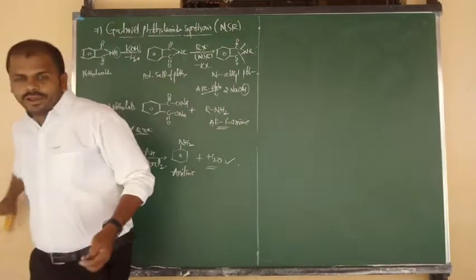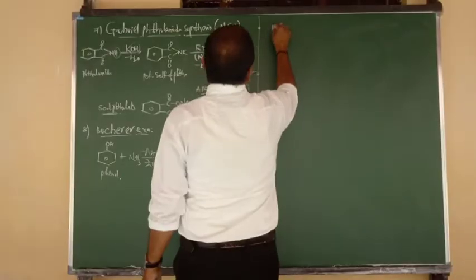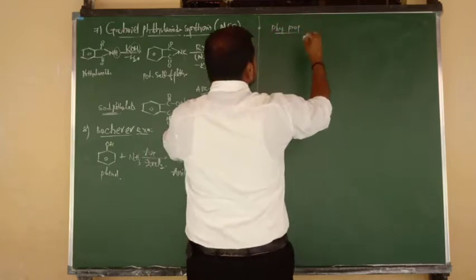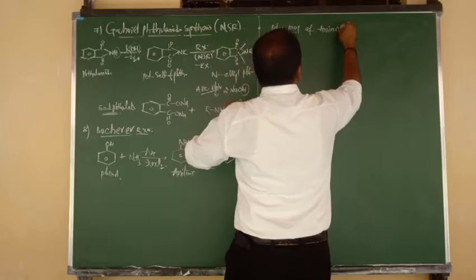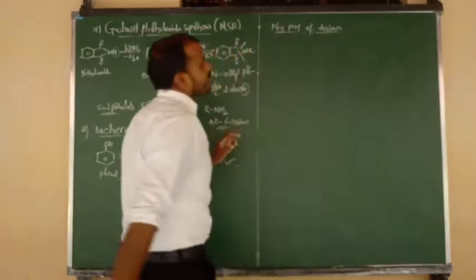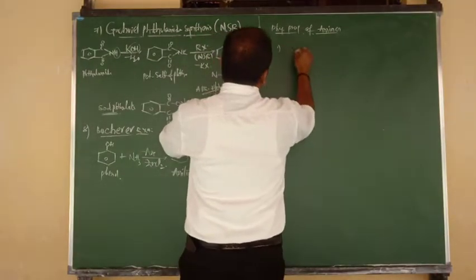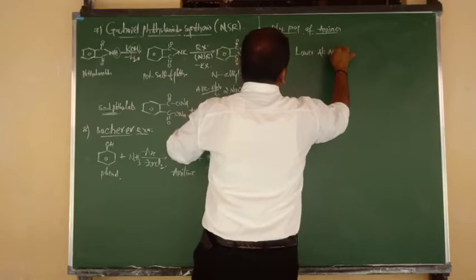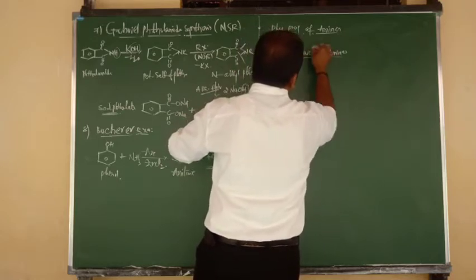Now, I am going to tell you about the physical properties of amines. First of all, I want to discuss the lower aliphatic amines, like methylamine, ethylamine, like that beta.